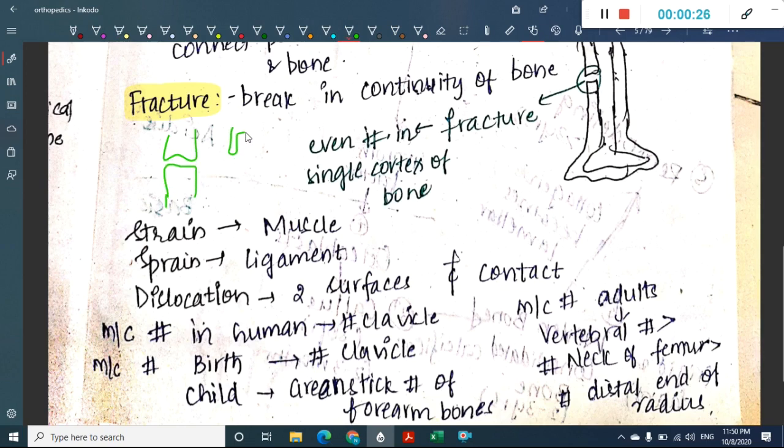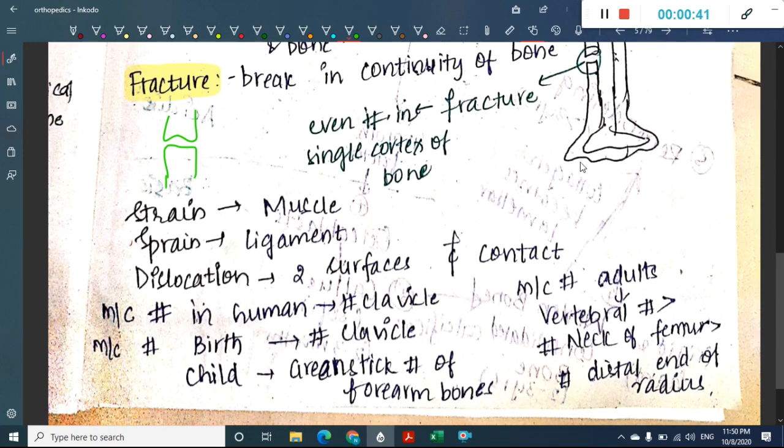If there is a break like this, as seen here, the break is present in a single cortex of the bone, even then we call it a fracture. We call it a fracture even when there is a break in a single cortex of the bone. Then when do we call it a strain?